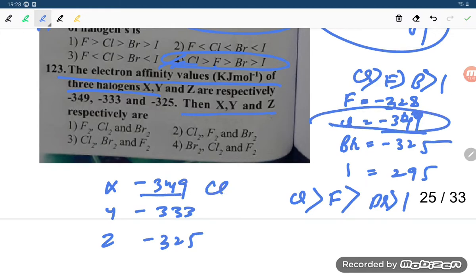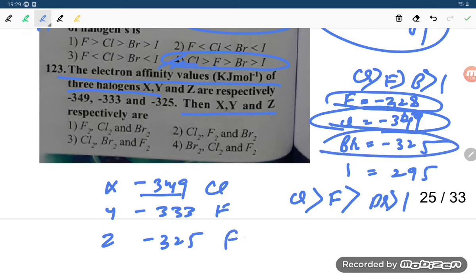Then 333 is approximately fluorine, and Z is 325, so that is bromine. So chlorine, fluorine, bromine. Option number 2 is the correct option, student.